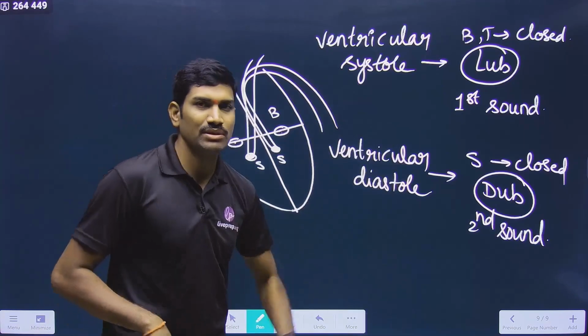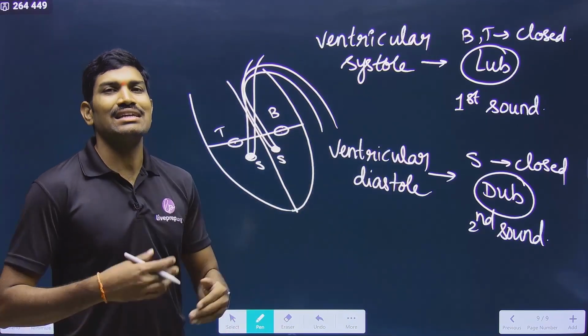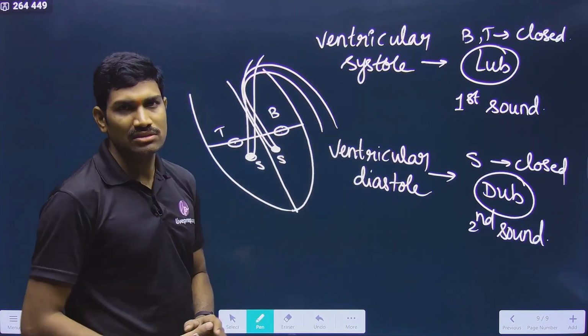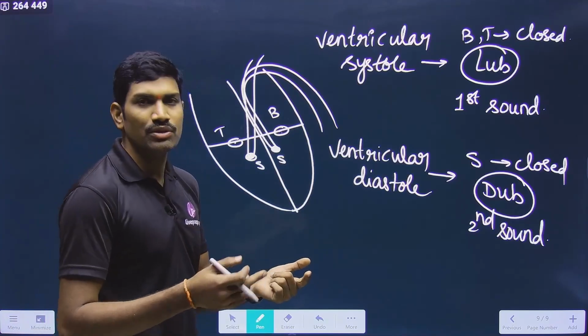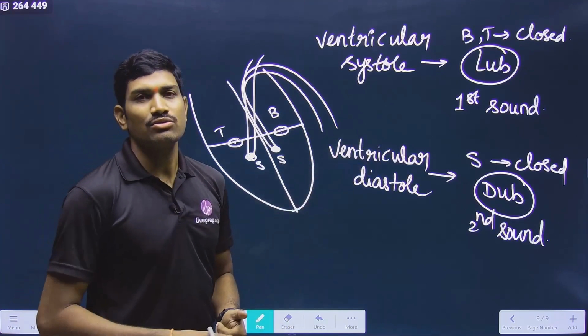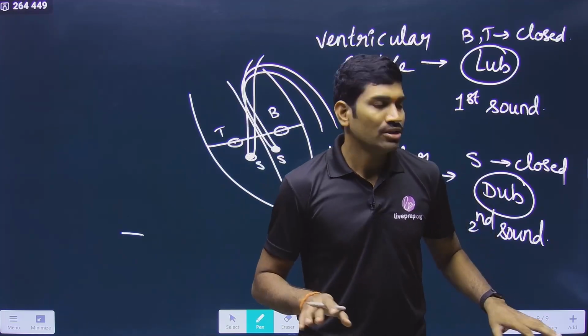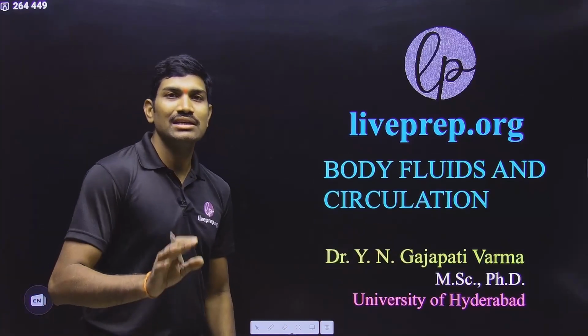This is the basic information regarding the heart sounds. I hope now you understood this. All these things are interlinked with each other. When you are studying the cardiac cycle, we need to study all these things: the general procedure, the stroke volumes, cardiac output, and then these heart sounds also. With this, the entire cardiac cycle will be completed. Now let us quickly go through NCERT content. After that, we can go with the ECG information.